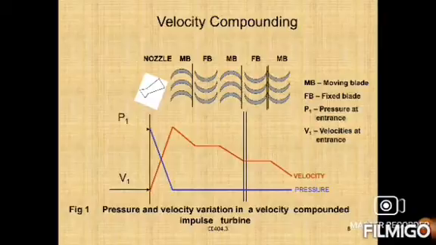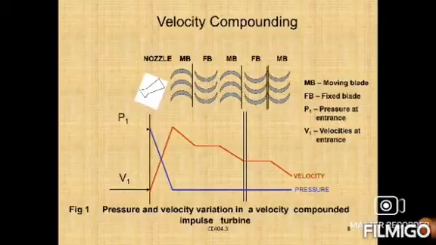The fixed blade directs the steam to the next row of moving blades, and velocity further decreases as it passes through the second row of moving blades. Thus the kinetic energy is distributed among the stages to reduce the speed of the turbine.